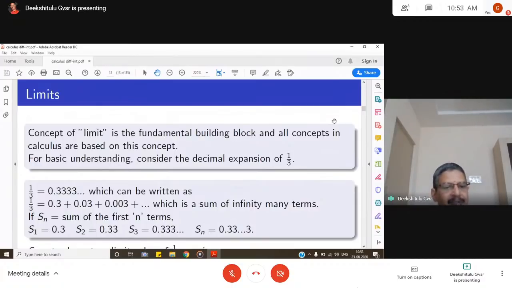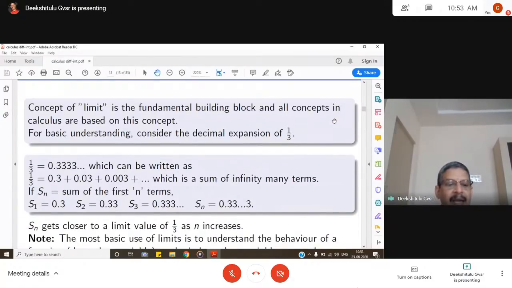If I define Sn as the sum of the first n terms, then S1 becomes 0.3, S2 becomes 0.33, S3 becomes 0.333, and so on. Sn becomes 0.333 up to n terms.